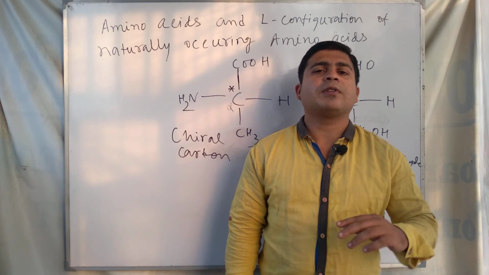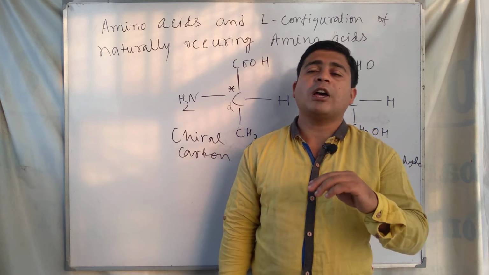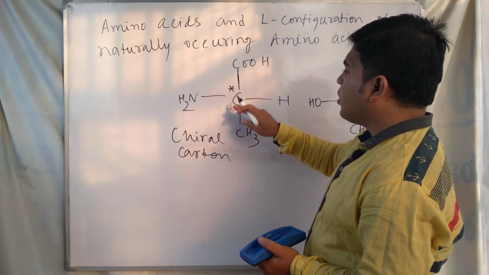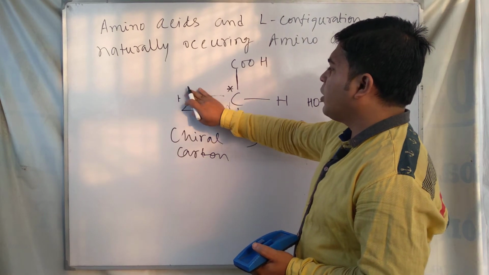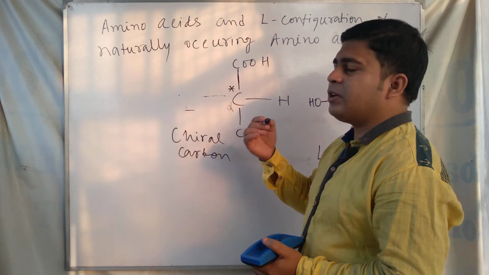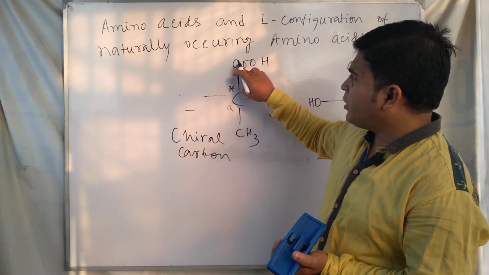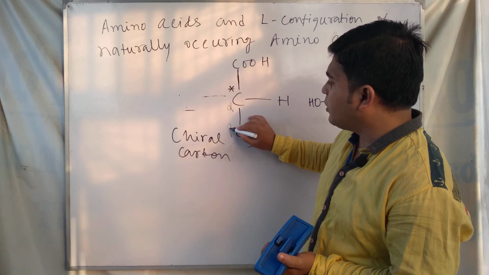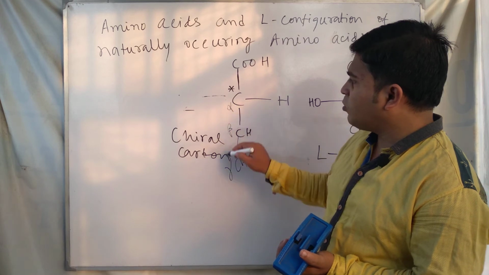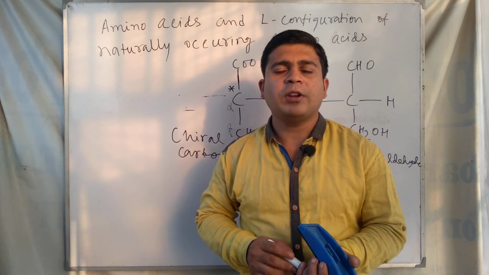Now, L configuration of amino acid: alpha, beta, gamma amino acids. In the case of the alpha amino acid, the amine group is on the alpha carbon, and if the amine group shifts to the next carbon, then the amino acid is called a beta amino acid, then gamma amino acid. Counting from this position, this is alpha, this is beta, and the next position is gamma. So when the amine group shifts from one position to another, alpha to beta to gamma, we name them alpha, beta and gamma amino acids.